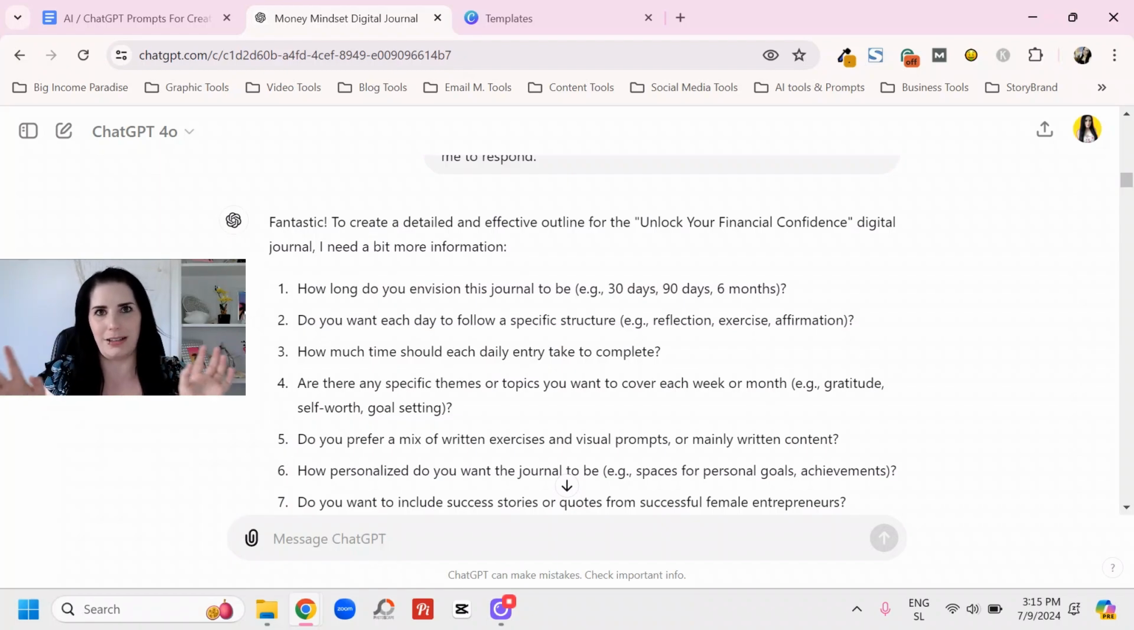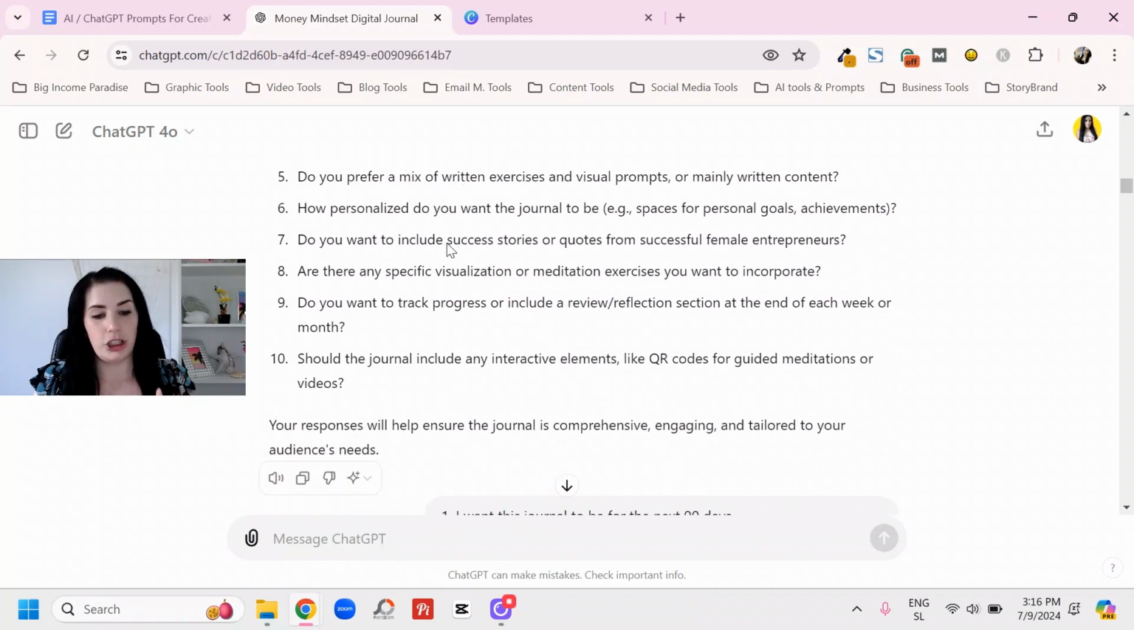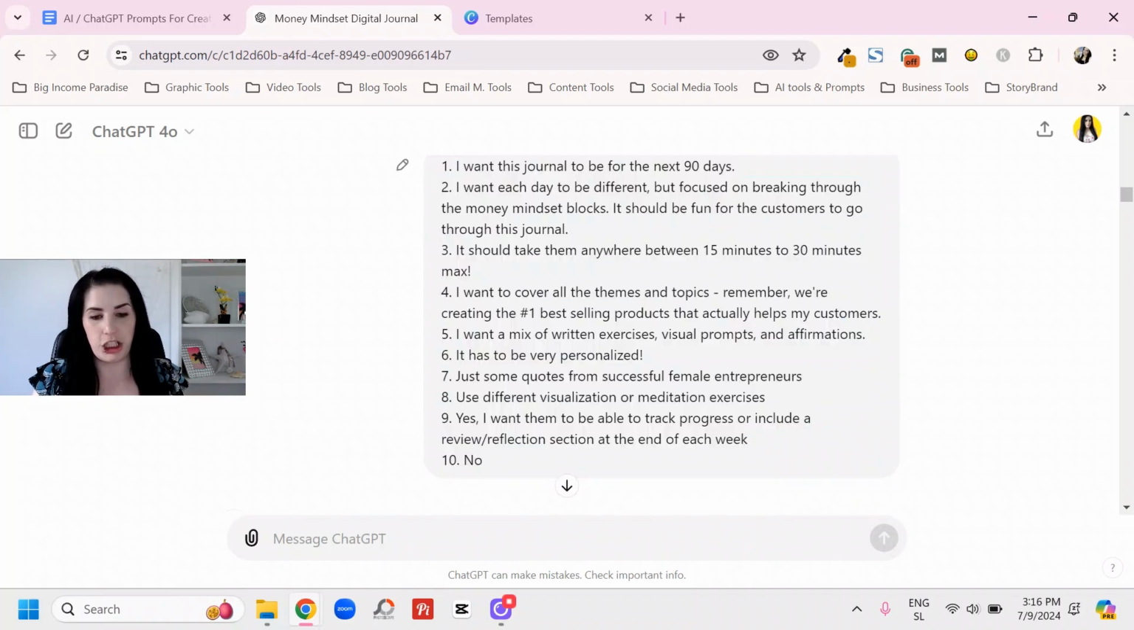And this is just an example. I'm not actually going to create this journal because that's not my industry, right? Not my niche. So how long do you envision this journal to be? I chose 90 days, but you're going to get different questions. You're going to choose different things. Just go through all 10 questions and again, reply to all 10 questions.